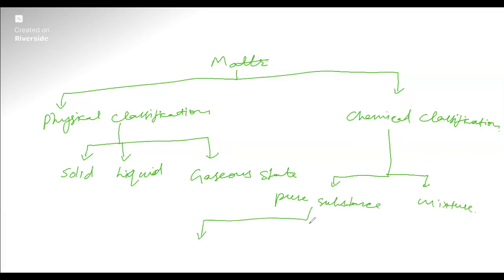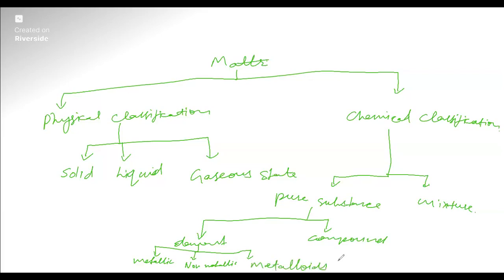Further, pure substances are divided into two: elements and compounds. Elements are of the types metallic and non-metallic, and the third classification is metalloids. Someone's mic is on, please turn it off. And compounds are again divided into two classifications: organic and inorganic compounds. And the mixture is again of two types, that is homogeneous and heterogeneous. So this is all about matter and its classification.